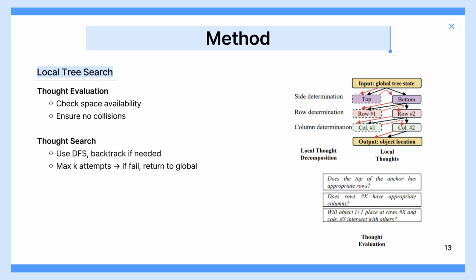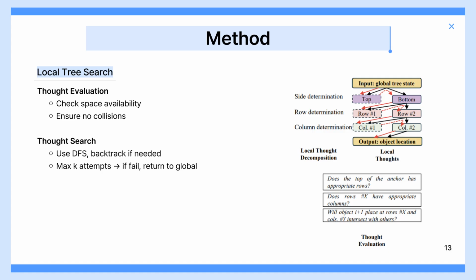After generating candidates, the next step is evaluation. The model checks whether there is enough free space for the new object and also ensures that it does not collide with existing furniture. Once candidates are evaluated, the search process begins. A depth-first search is used to explore the placement options. If a candidate fails, the algorithm backtracks and tries another one.